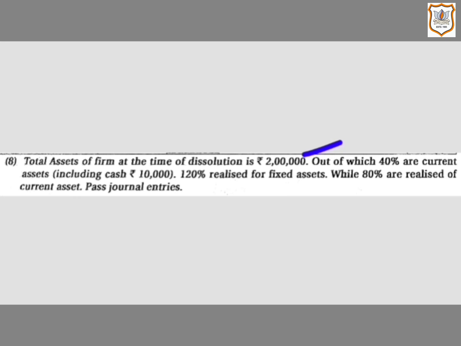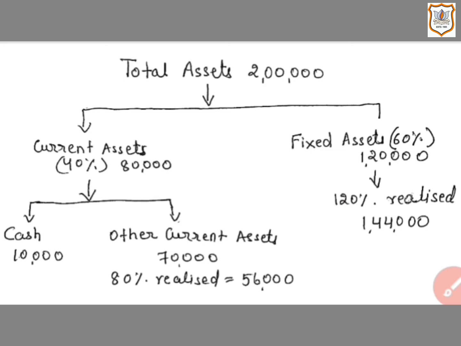We have to pass journal entries. Here is the working note. Here in the question, it is given that total asset of firm, that is 2 lakh, out of which 40% are current assets, that is 80,000. 40% of 2 lakh, that is 80,000.